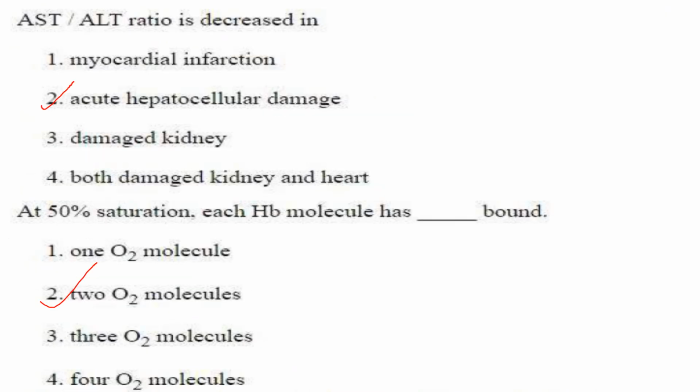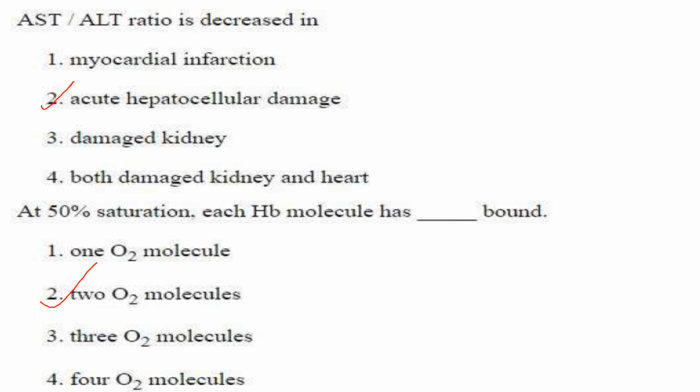Then next one. AST by ALT ratio is decreased in. So it is decreased in acute hepatocellular damage. Answer is option 2. AST-ALT ratio is also known as De Ritis ratio and it is a useful indicator of liver damage. So AST is aspartate transaminase and it is found in liver and muscle cells. Then ALT is alanine transaminase and it is more specific to the liver tissue.